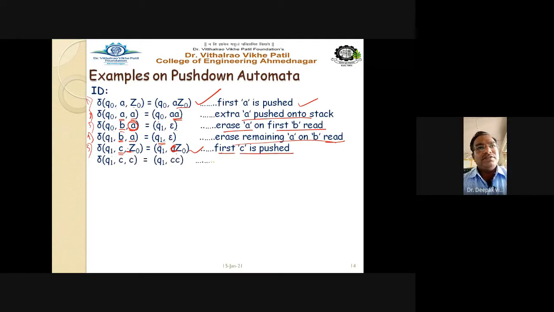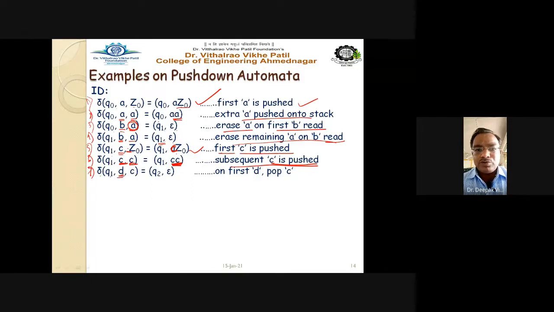The next rule is the sixth rule, Q1, C, C. Q1, C, C means all subsequent C's are pushed inside the stack. So the top of the stack is C, the input letter read is C. So definitely this C will be pushed here. So the stack becomes CC. Now next we have to pop C after reading D. So write the rule for D here. So rule number 7, delta Q1, D.